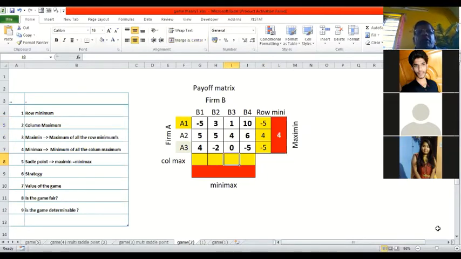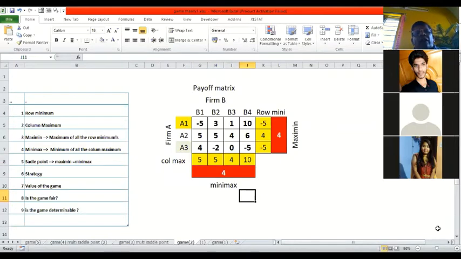Now the column maximum: 5, 5, 4, 4, 10. So the minimax, the minimum of these, is 4.